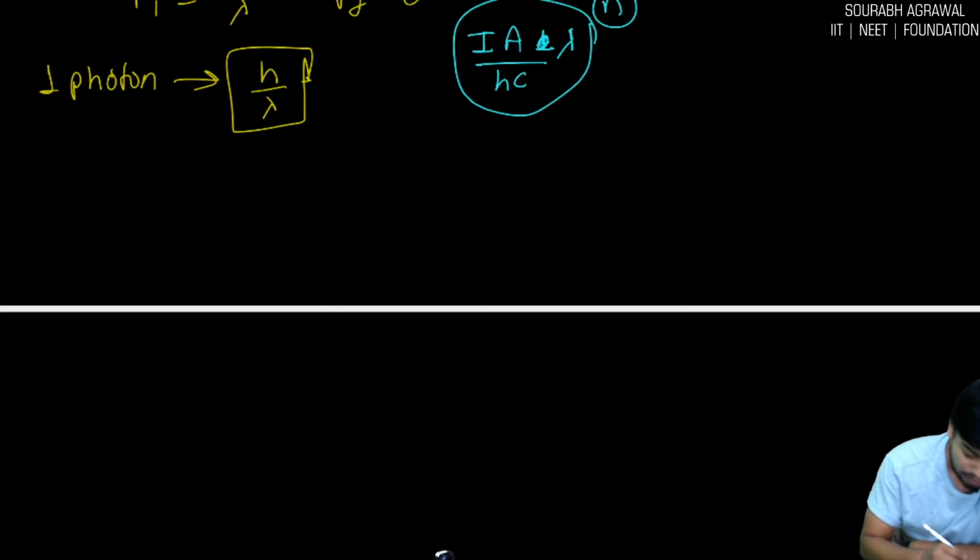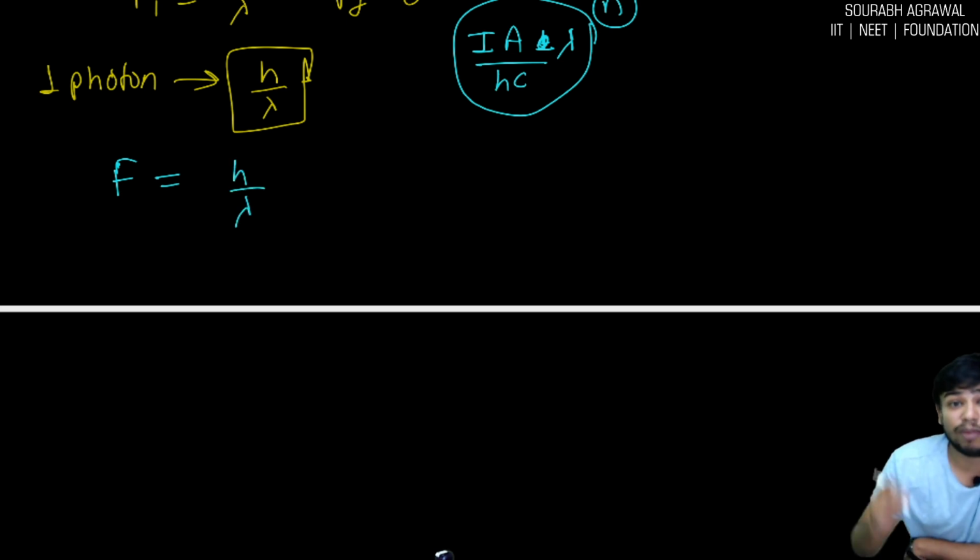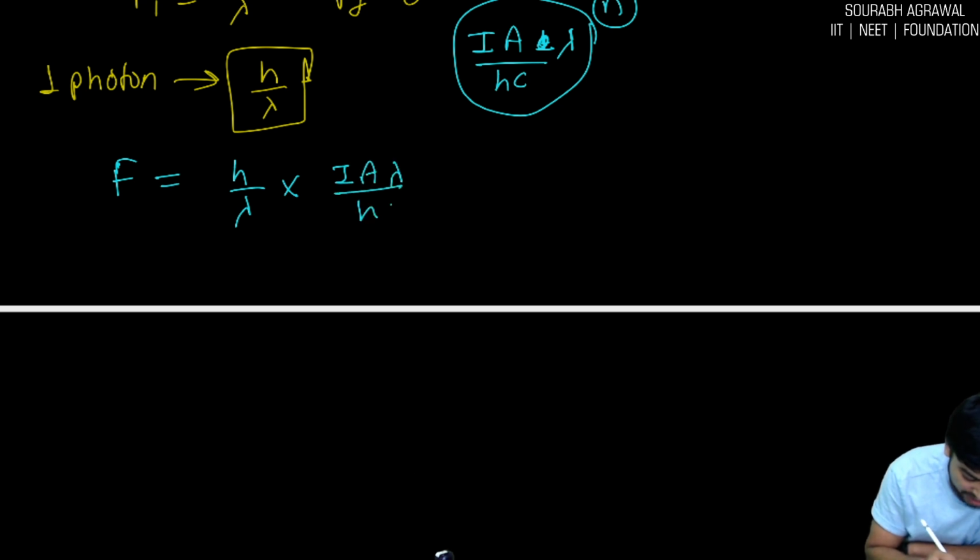To calculate the force, we multiply h by lambda, the change in momentum of one photon, into the total number of photons, I A lambda by hc. Lambda and lambda cancel out, h and h cancel out. The answer that came is I A by c.